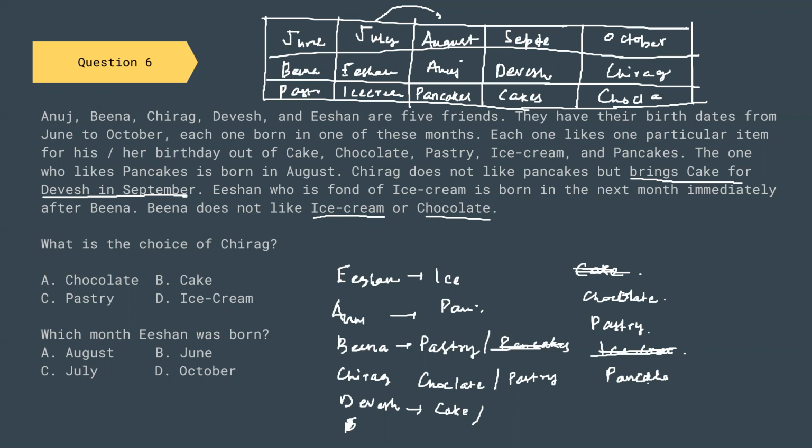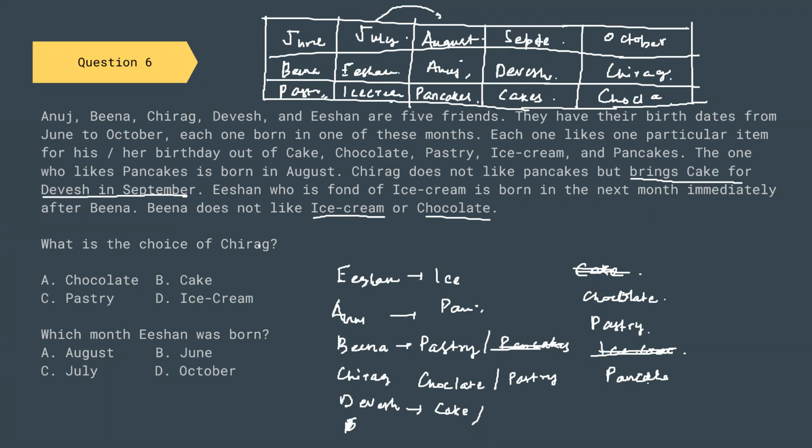Bina was born in June and she likes pastry. Ishan was born in July. He likes ice cream. Anuj was born in August and he likes pancakes. Divesh was born in September and he likes cake. Chirag was born in October and he likes chocolate.